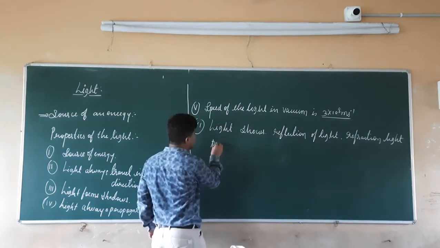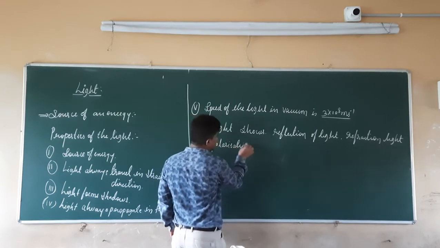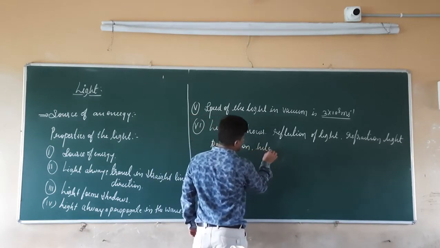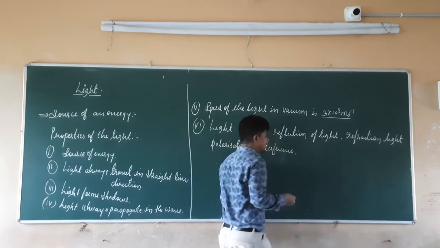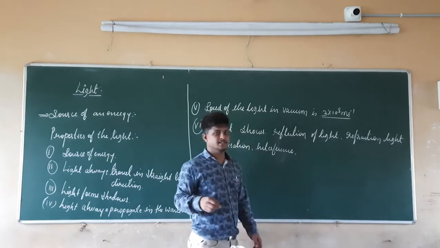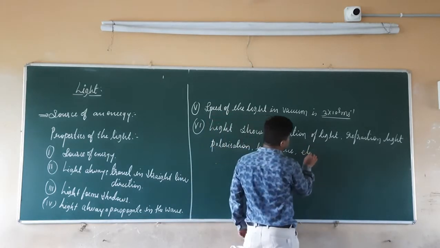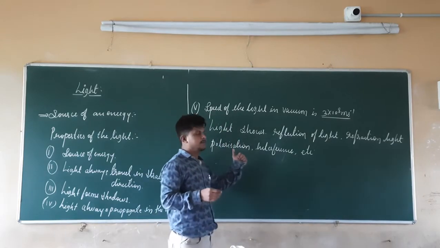And next it is going to show polarization, interference, as well as dispersion, etc.